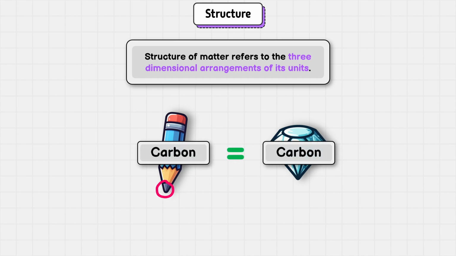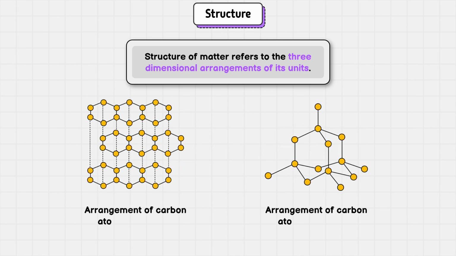The core in this pencil is made up of graphite, which in turn is made up of carbon atoms. And this diamond is also made up of carbon atoms. But if both of them are made of carbon, then why is one so cheap while the other one is extremely expensive? And the answer to this question lies in their structure. Carbon atoms in graphite are arranged differently than they are in diamonds, and this different arrangement of atoms completely changes their properties. Therefore, to better understand a matter, we should also study its structure.